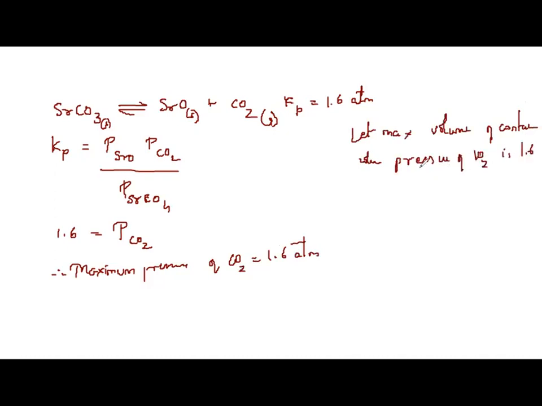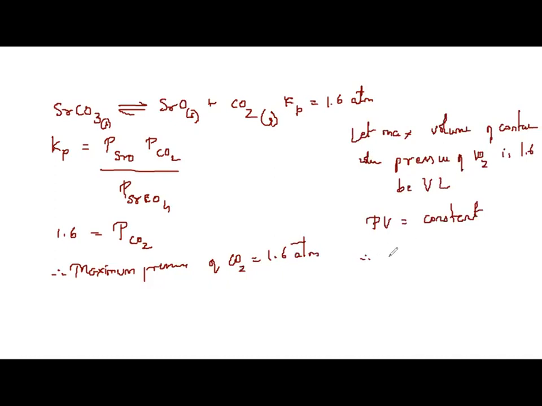Is 1.6 B VL, volume VL. So during the process, PV is equal to what? PV is equal to constant. Therefore, pressure is how much? It is given pressure is